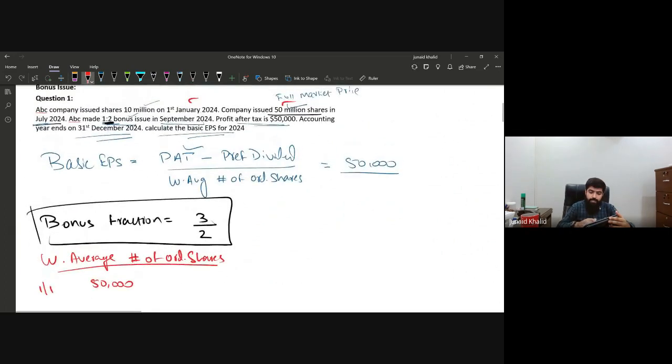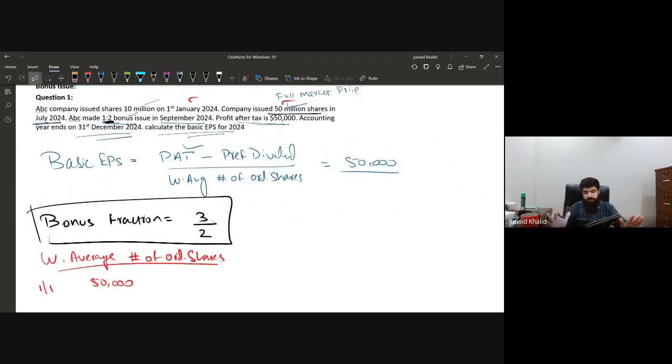Now let me know that on 1st January we were having 50,000 shares, and after how many months were the further shares issued? If you just see, the further shares were issued in July, at the end of July, basically. So it means January, February, March, April, May, June, and July. And I told you that if the date is not mentioned, it means it was issued at the end of the month.